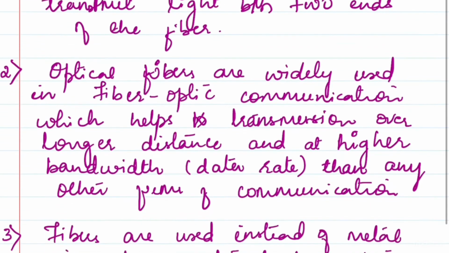Hence fibers are used over metal wires because signals travel along them with very little loss, and they are also immune, in the sense that they are not so prone to disturbances, to electromagnetic interference.